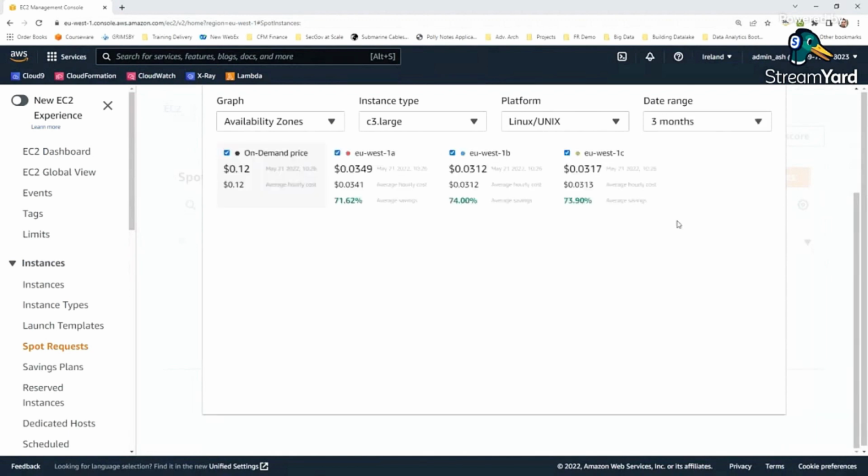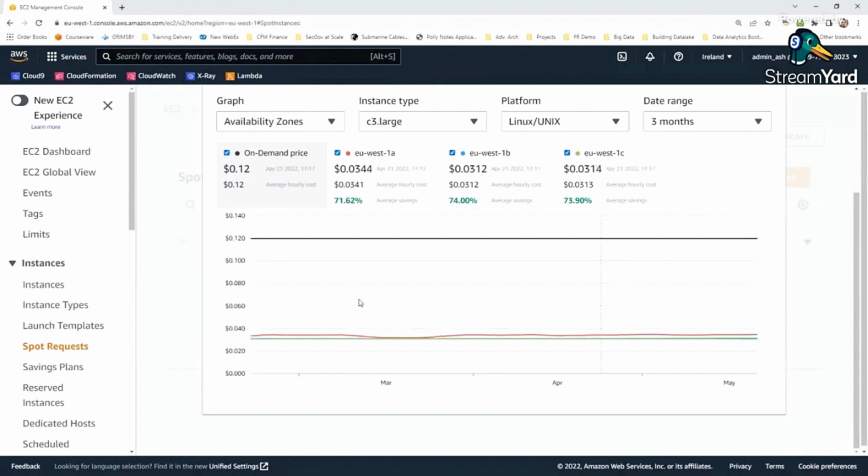So that would give me that, hey, what benefit I may get. And if you see, there are some variation here in the graph. Why? Supply and demand. Now, if you see, even in 1A, 1B, and 1C, pricing are little different. See this. This one is charging you 0.344. These are charging you 0.0312 and 312.